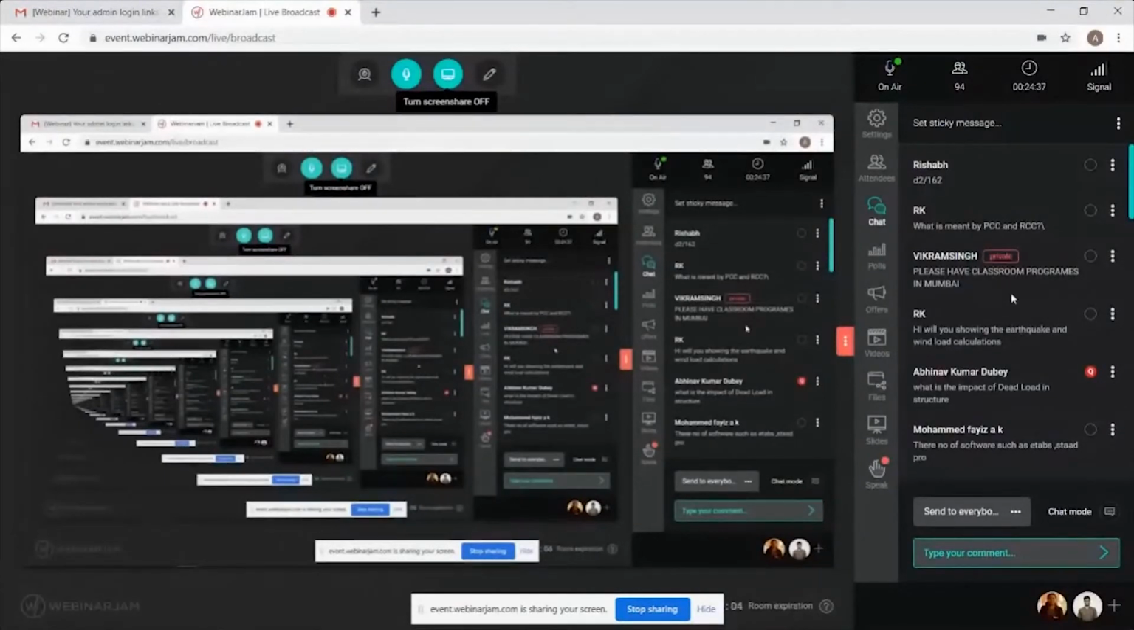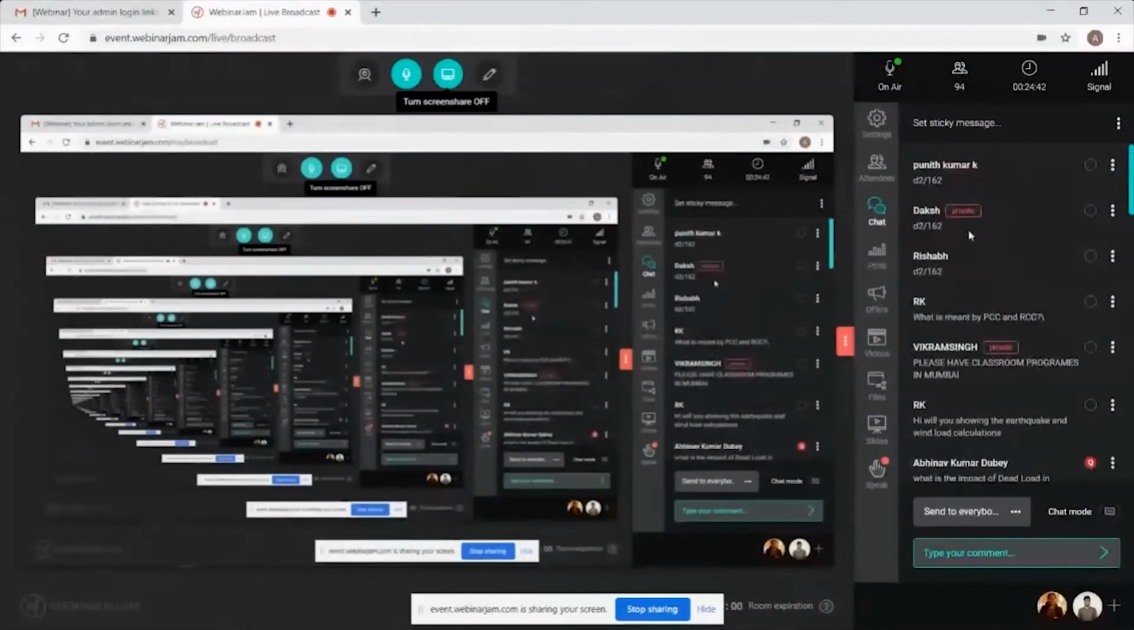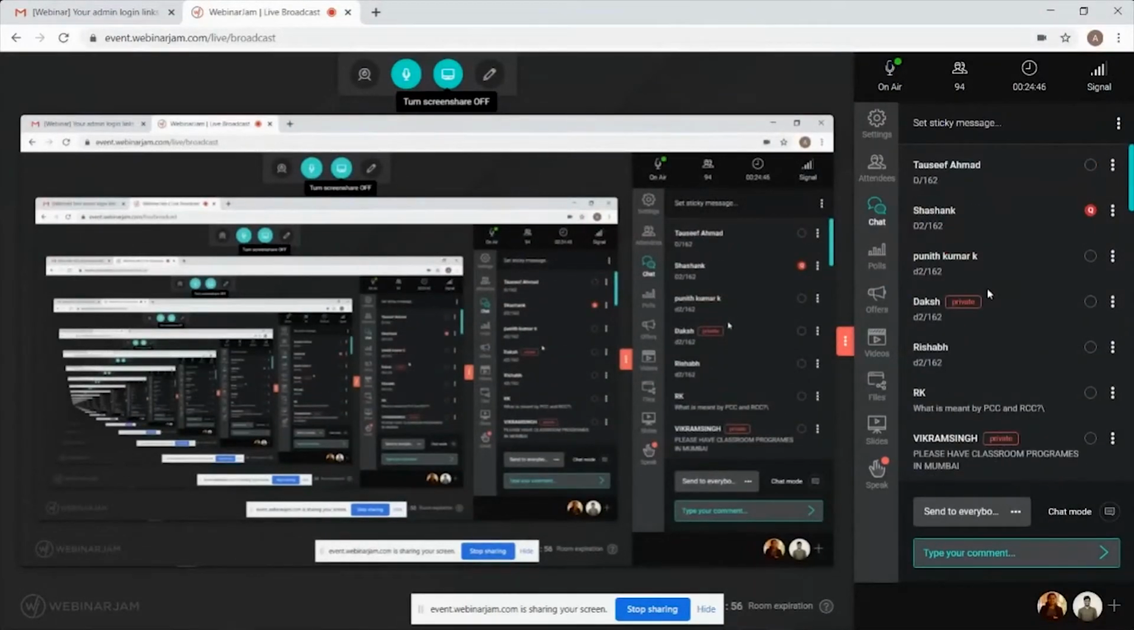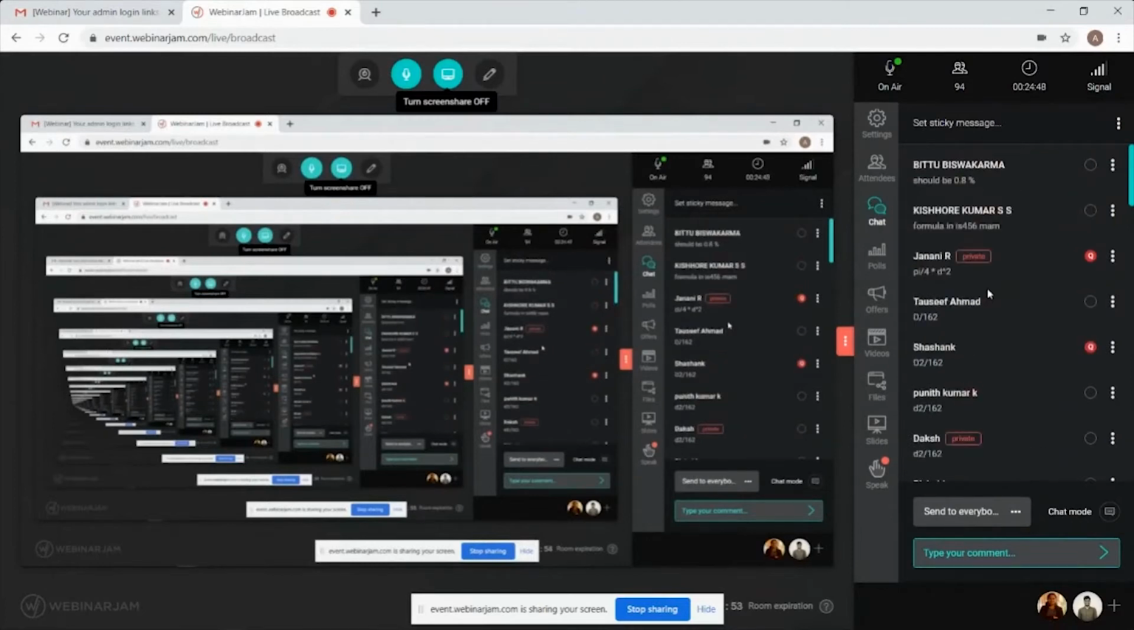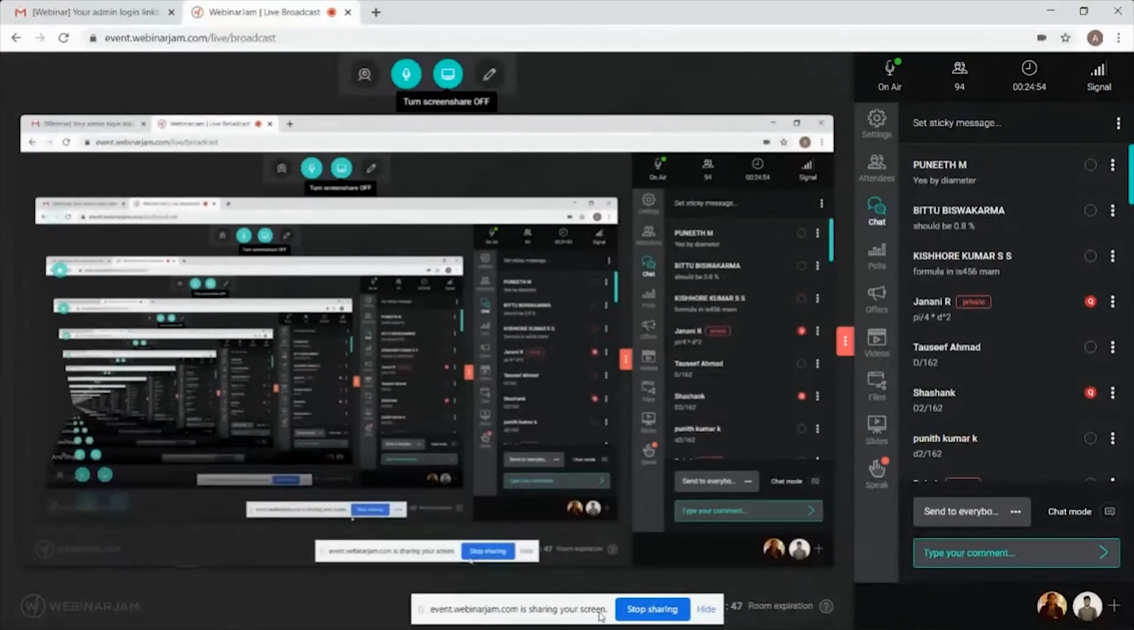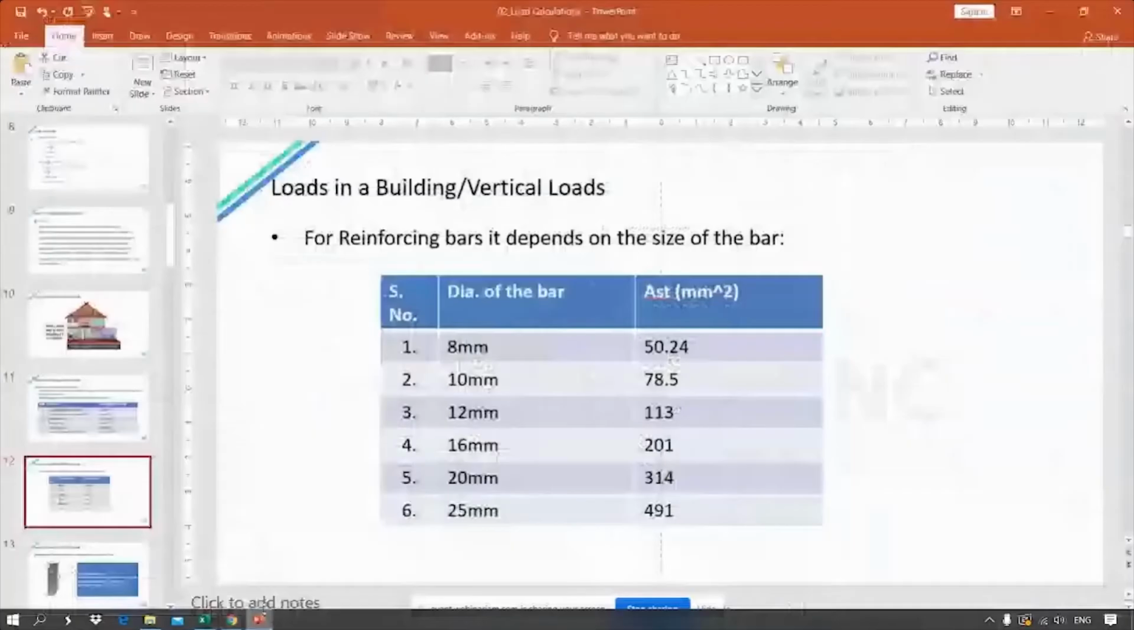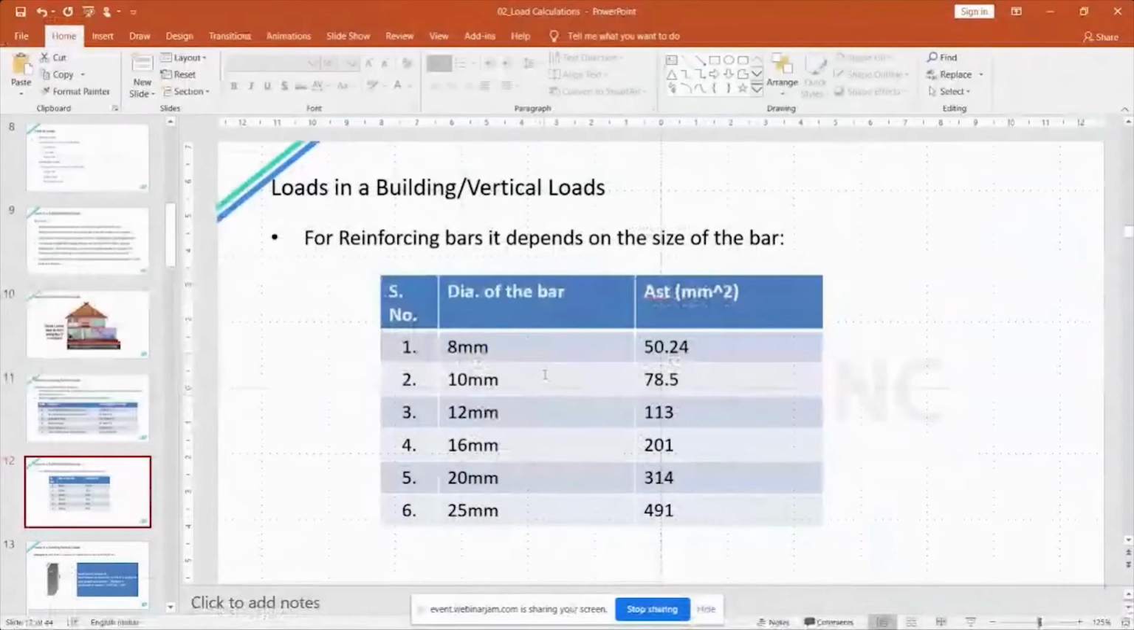Rishabh, is this answer D2 by 162 what you meant? No. Yeah, Janani is right. Yes, this is pi by 4 d square. If pi is 3.14, by 4 into 8 square, you will get the area of steel. So this is how we calculate the area of steel.